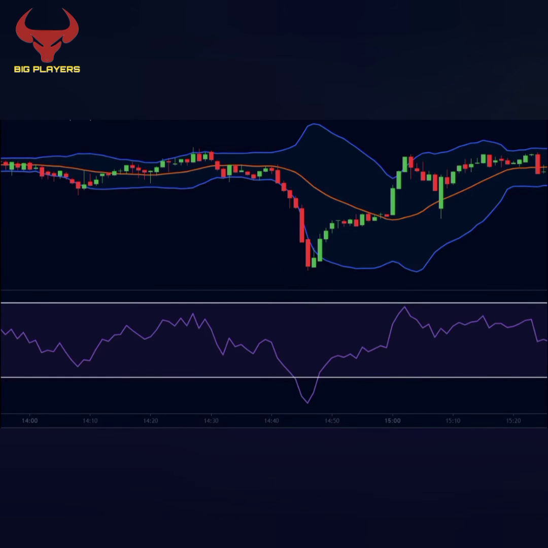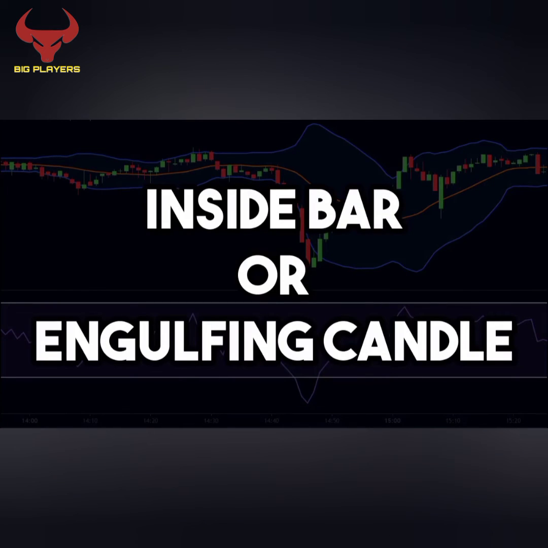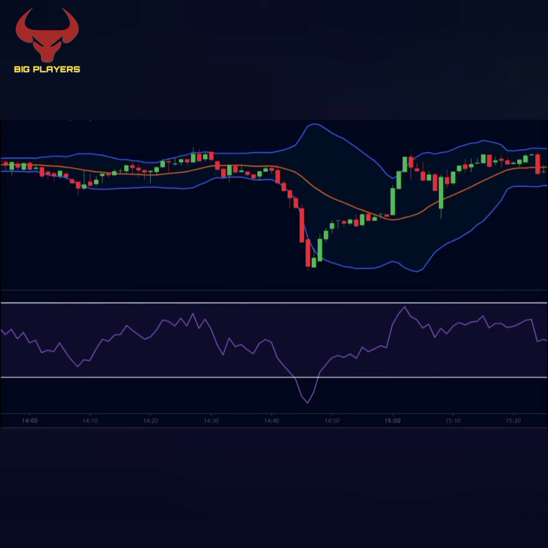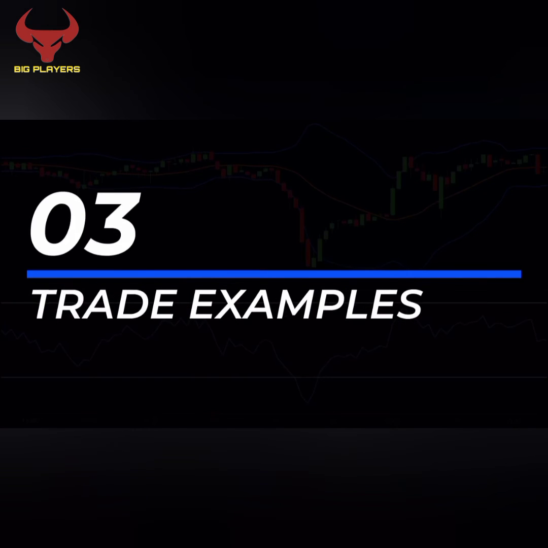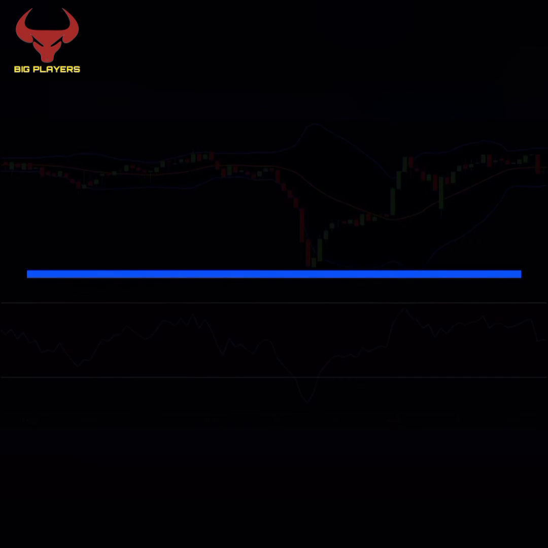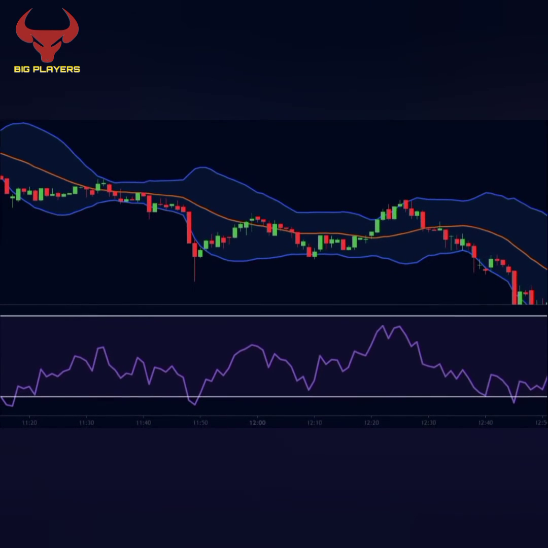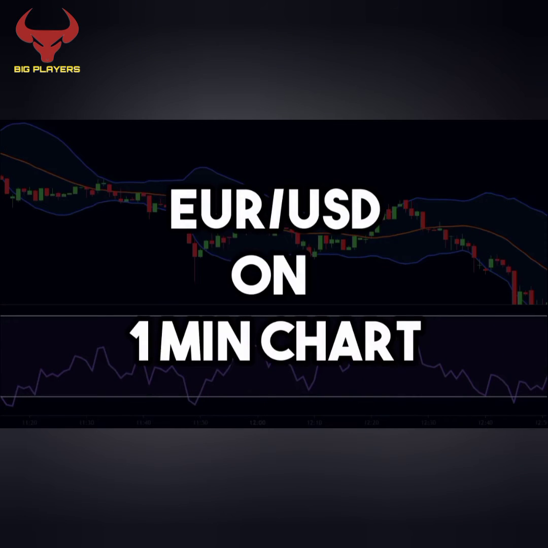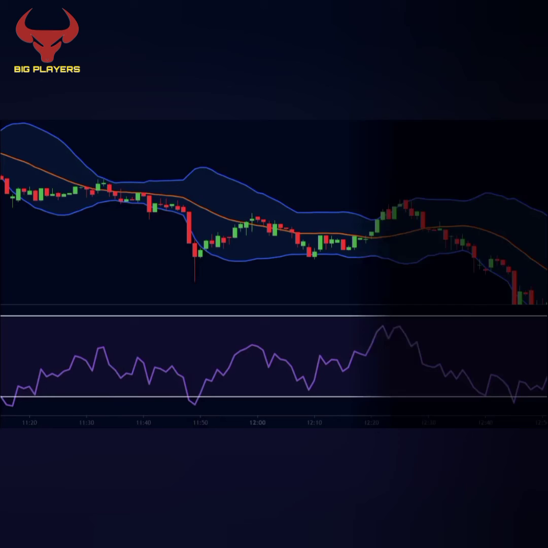But we will not blindly place trades in such conditions. We will use the inside bar or engulfing candlestick pattern for our entry. Let's look at an example to understand the process of the trade. Here we have the Euro-USD pair on a 1-minute time frame.